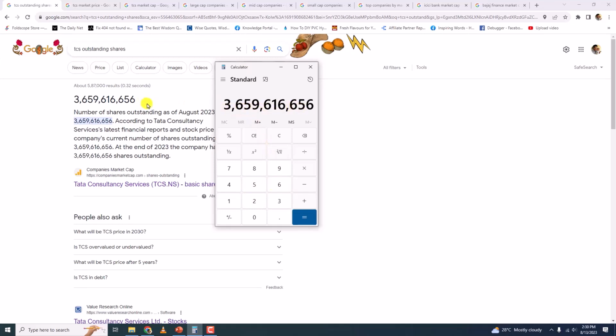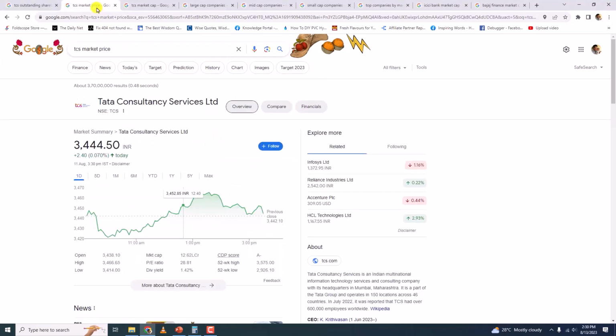Now, if you go to Google and search TCS market price, then once again you will get a value. This is the market price of a TCS share, meaning if you wanted to buy one share of TCS company, you would have to pay this much rupees.